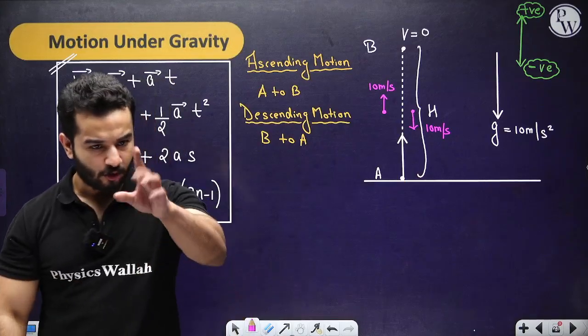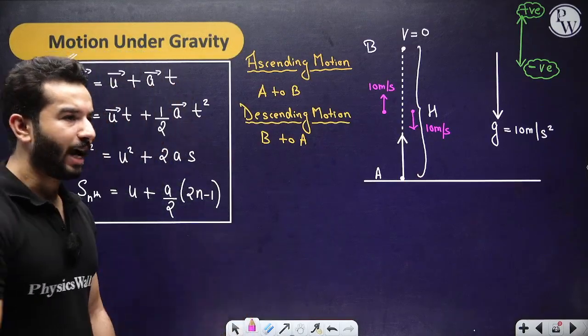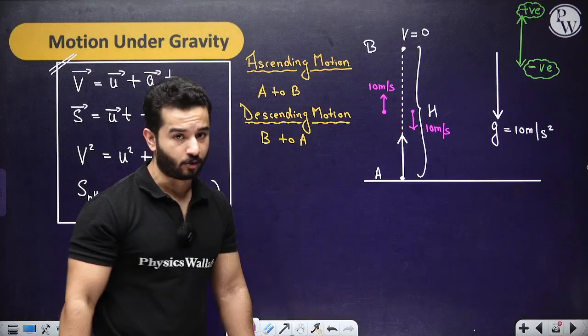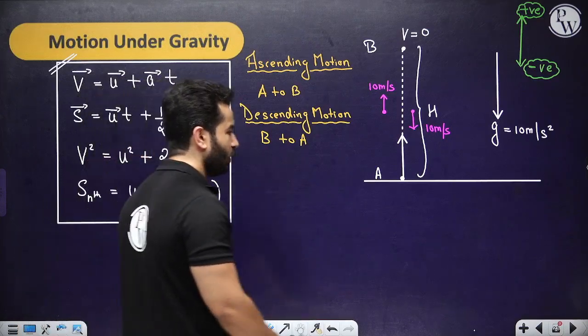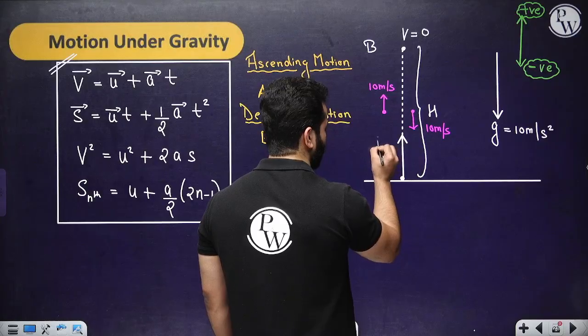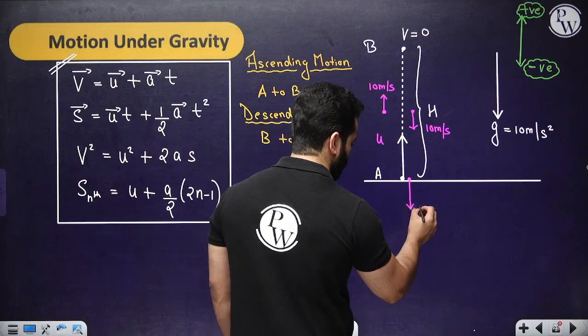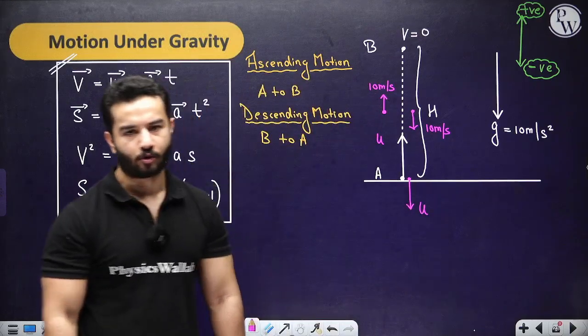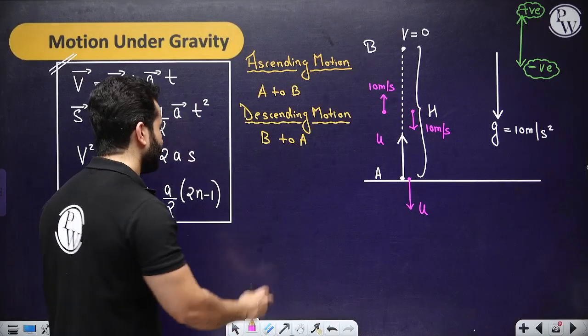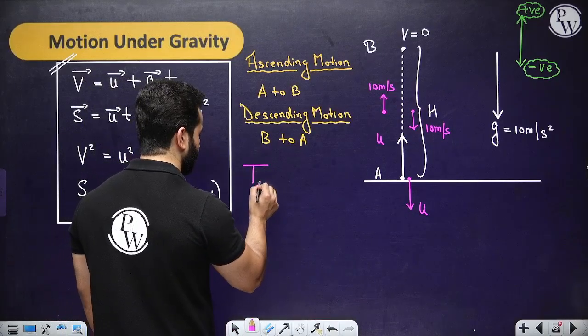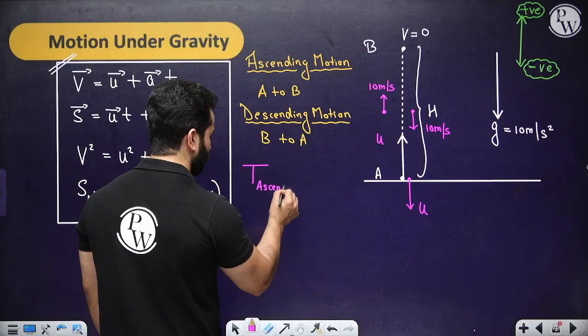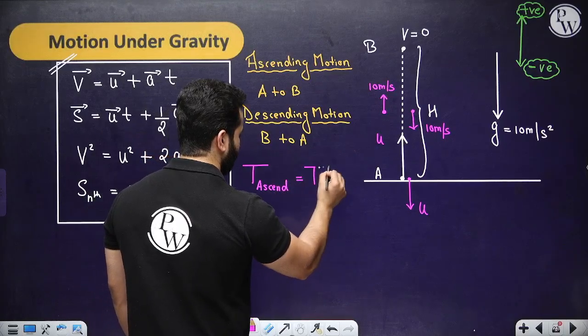If you have any doubt, solve it by yourself. And obviously I'm not talking about air resistance over here, so air resistance is negligible. So if the initial velocity was u, then when the particle is going to land, the final velocity will also be u, right? Time for ascent is always equal to time for descent when you don't have air resistance.